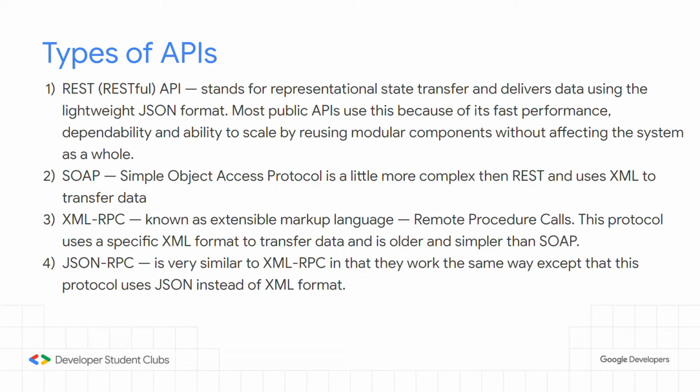REST APIs or RESTful APIs stand for Representational State Transfer and deliver data using the lightweight JSON format. Most public APIs use this because of its fast performance, dependability, and ability to scale by reusing modular components without affecting the system as a whole. Simple Object Access Protocol is a little more complex than REST and uses XML to transfer data. XML-RPC and JSON-RPC are remote procedure calls and they use the languages XML and JSON.